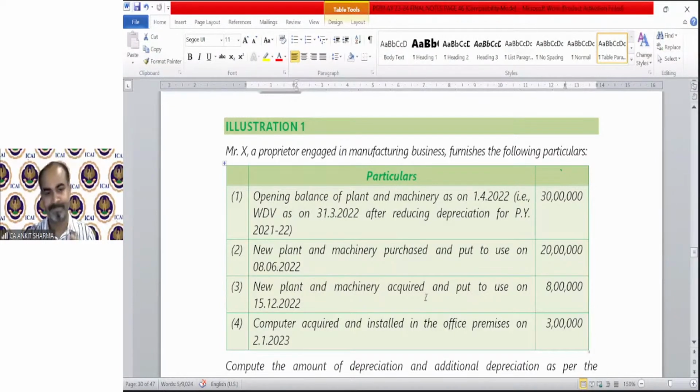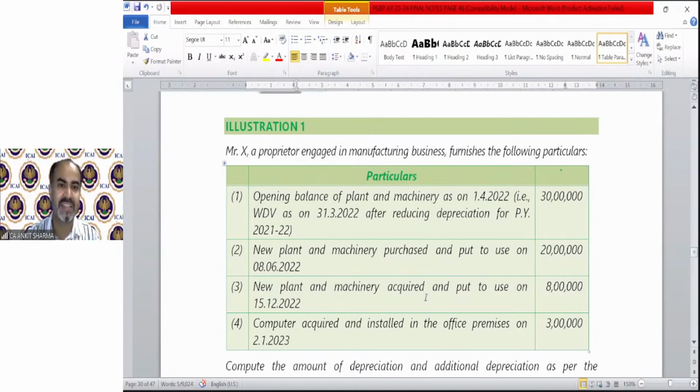Okay. So now we have a question on depreciation. Let's discuss that, and it's a very, very simple topic. Calculating depreciation is the easiest thing. You just need to learn the rates of depreciation and that 180 days concept, and that's it.